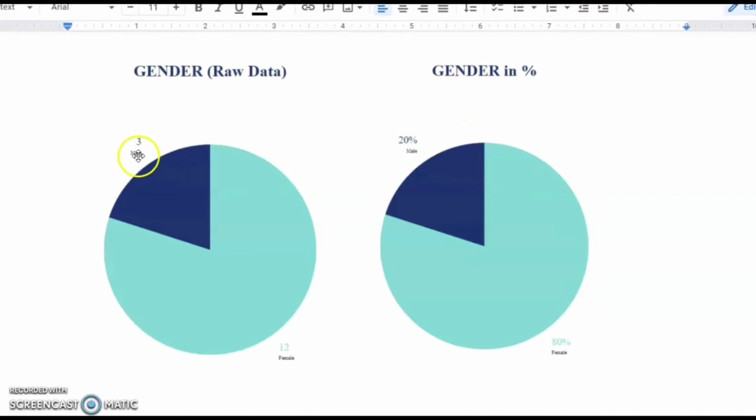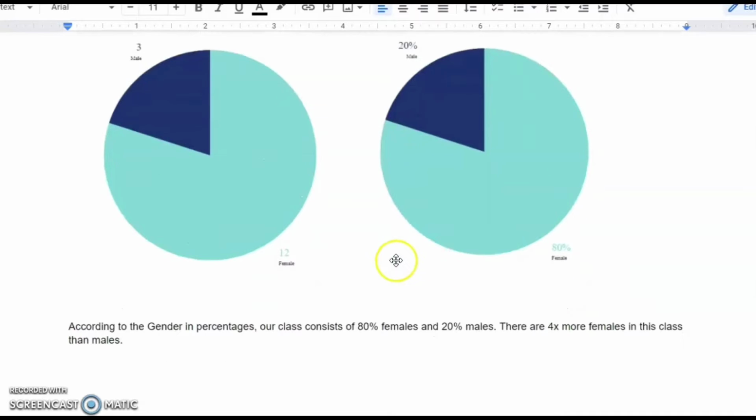I got that by doing 3 divided by the total amount of people, 15. 3 divided by 15 is 20%. And 12 divided by 15 is 80% female. What surprised me about this data was that there are about 4 times more females in this class than males.